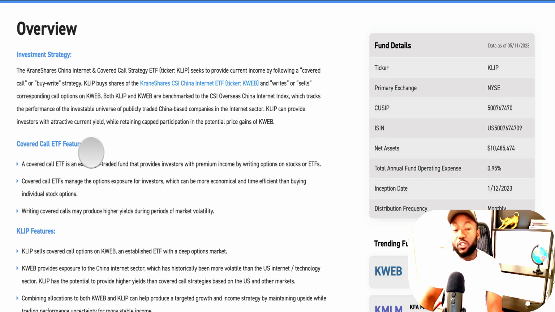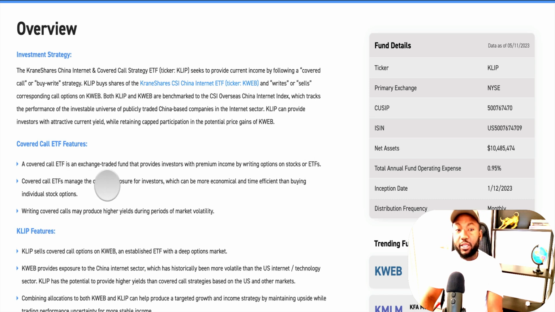Covered call ETF features. A covered call ETF is an exchange traded fund that provides investors with premium income by writing options on stocks or ETFs. So you can use a stock, like we have the Tesla stock ETF, which only follows Tesla and writes a call on that, or you can follow an ETF and write a call on that. Like this example here, KLIP does write calls on an ETF rather than a stock.